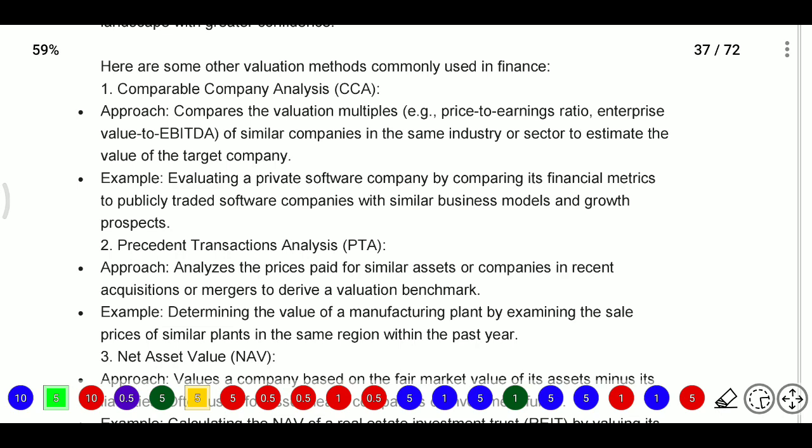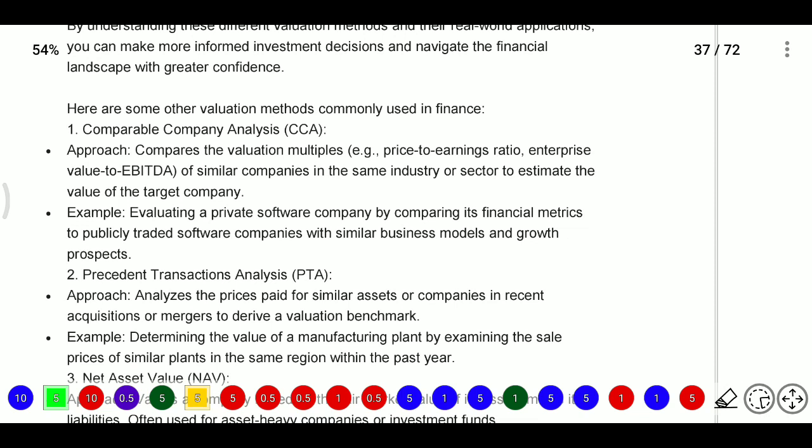After that we have the comparable company analysis method. Here this approach compares the valuation multiples, such as the price-earnings ratio or enterprise value to EBITDA.